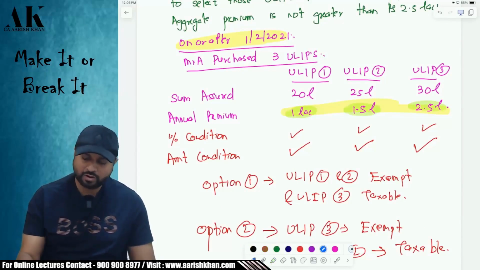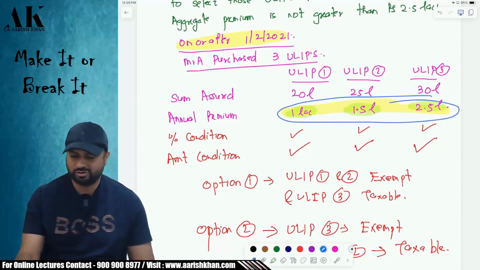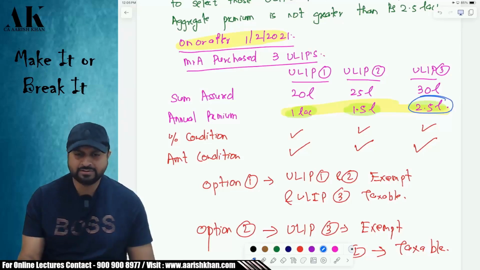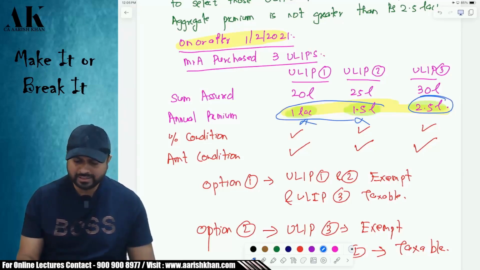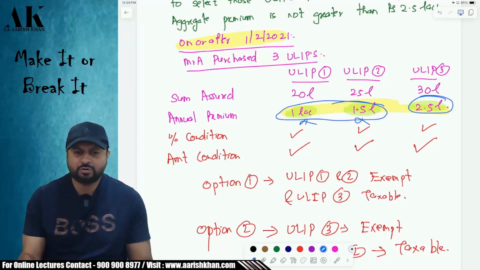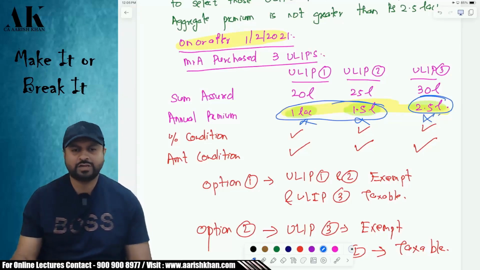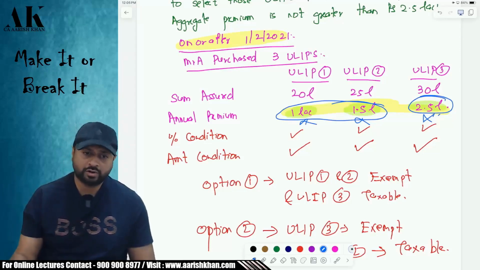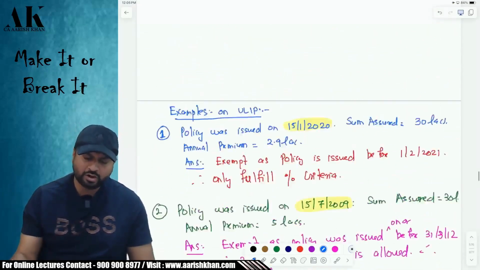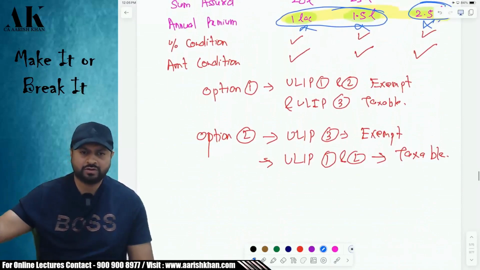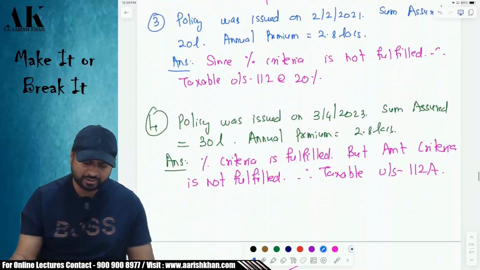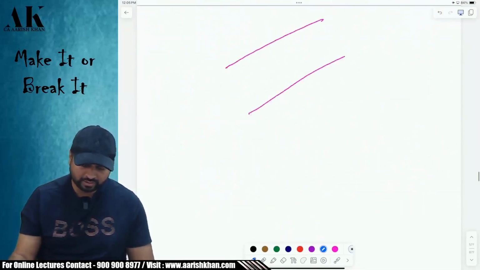Now you cannot take all the 3 policies as exempt. No. You take either this exempt, then these 2 will be taxable. Or you can take these 2 exempt, because the aggregate premium is up to 2.5 lakh, then this will become taxable. Are you clear? You have to take this decision at your end. On this, I have made you write a lot of examples, and I have also done a lot of examples with you all in the class, if you remember. So all these things are there over here. I hope it is clear.